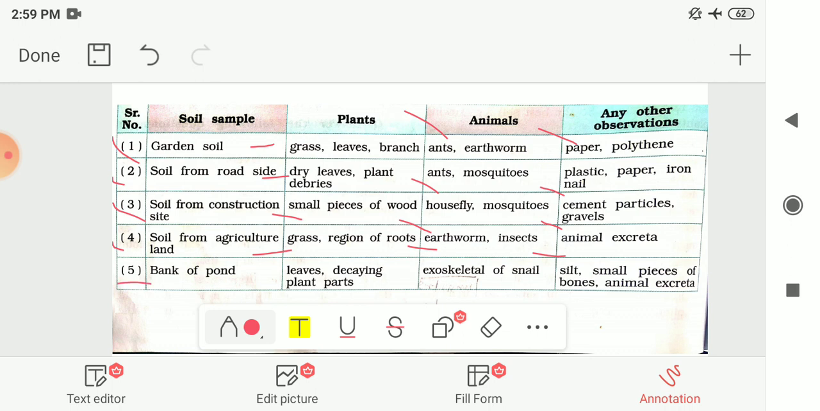In the soil from the bank of the pond, they find leaves and decaying or rotten plant parts, the exoskeleton of a snail, that means the external skeleton of a snail, and silt and some pieces of bone and animals, etc. So these are the things they found. Silt means thin particles of sand or material which is deposited under flowing water. So that is known as silt. These are the different samples of the soil and the different things which are found in these different samples.